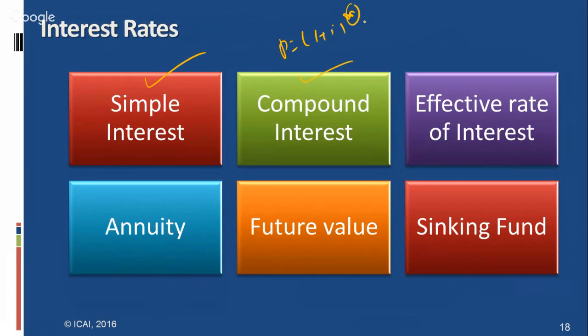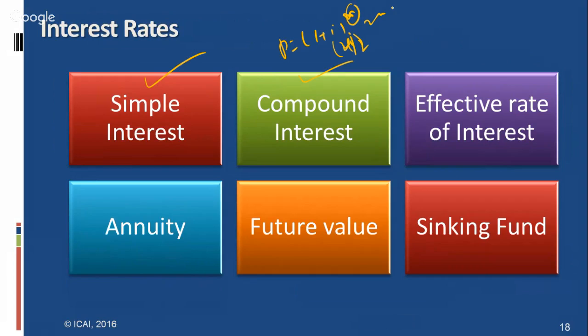If it is 12 months, that is 1 year, the rate of interest is constant. If it is 6 months, the interest rate is divided by 2, i by 2, and the time is multiplied by 2.